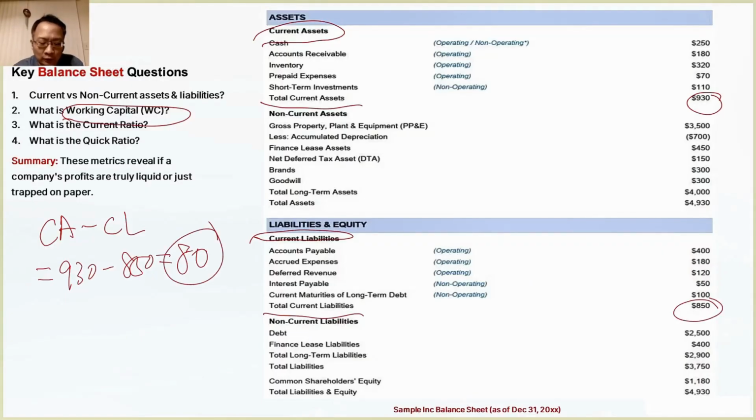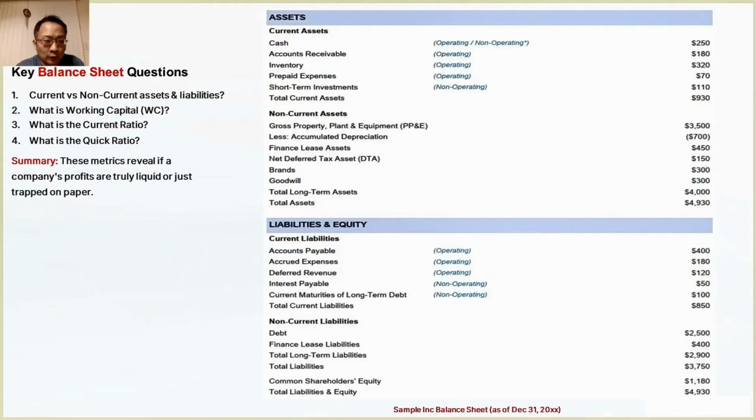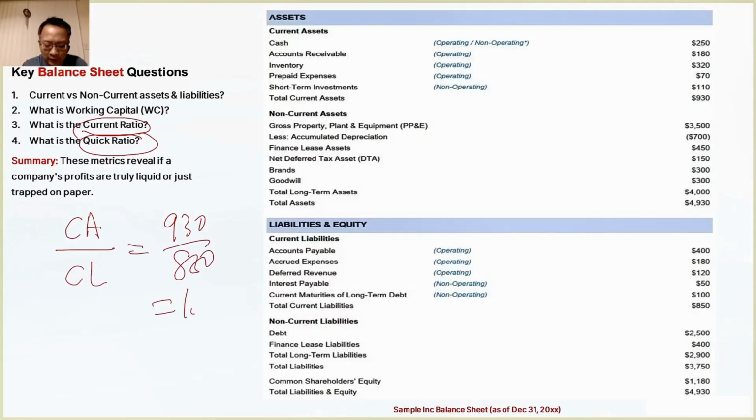It's simple. Of course, in investment banking, modern finance, or corporate finance, working capital has different definitions: net working capital, operating working capital. So the specifics depend on the situation. But the standard definition is current assets minus current liabilities. Now, in this context, let's look at two important ratios anyone in finance must pay attention to. One is the current ratio. From this definition, what can we usually tell about the current ratio? Current assets divided by current liabilities, 930 divided by 850, which is about 1.09.